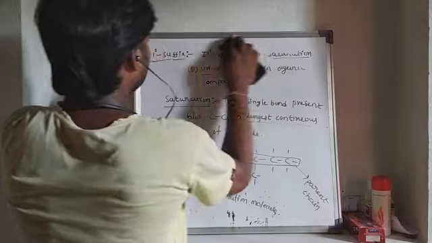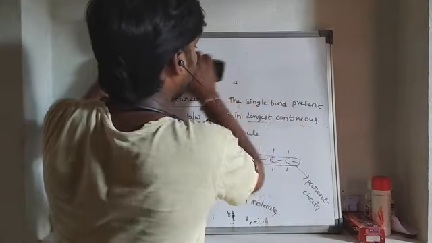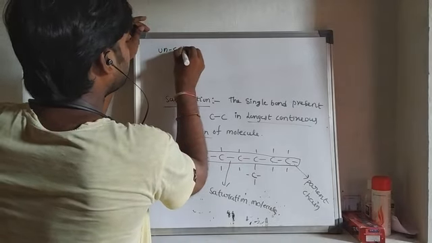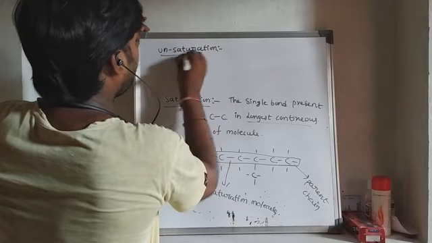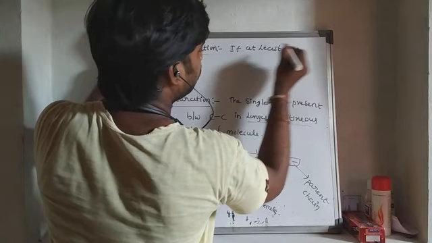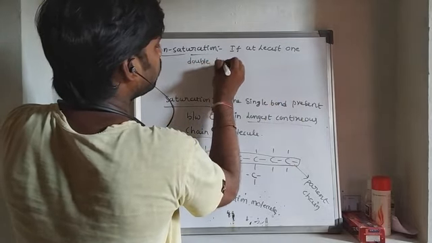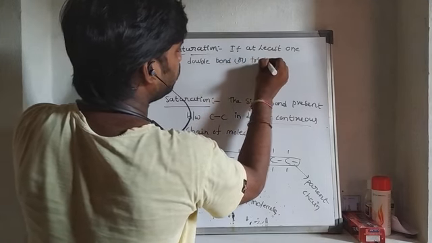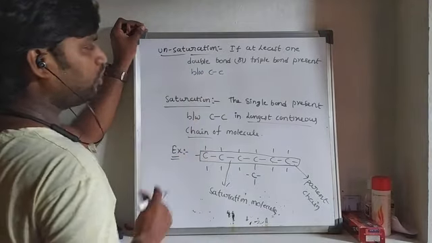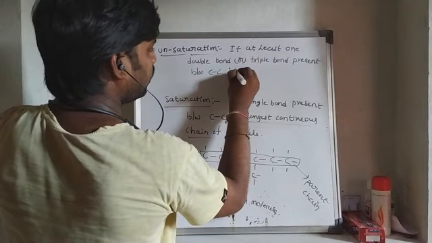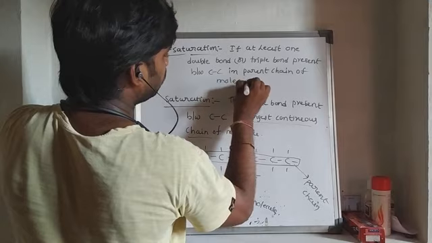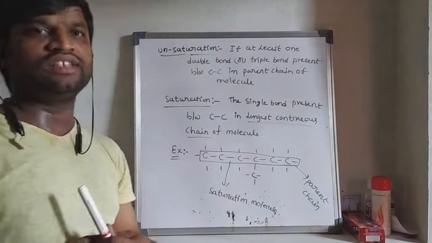Okay, so listen. This is saturation. Unsaturation means if at least one double bond or triple bond is present in between carbon to carbon in a parent chain of the molecule, that is called unsaturation. If at least one